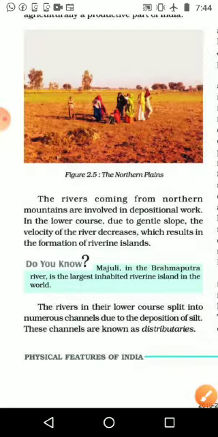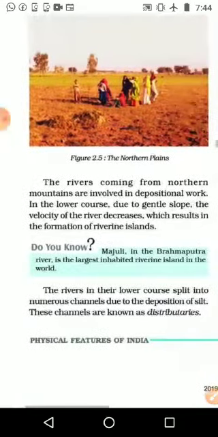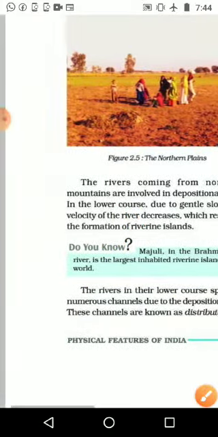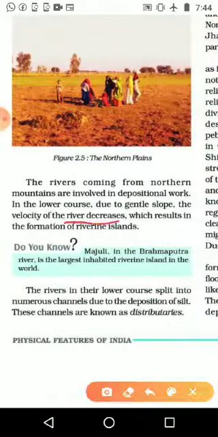And in the lower course, due to the gentle slope, the velocity of the river decreases, which results in the formation of riverine islands. We can see that any river starts from the mountain area and flows very fast, and where we can see the gentle slope, in that area the water will flow very slowly. The flow of the water will decrease, and there may be deposition on one side, in the middle, or at the side. So sometimes we can see the formation of riverine islands.